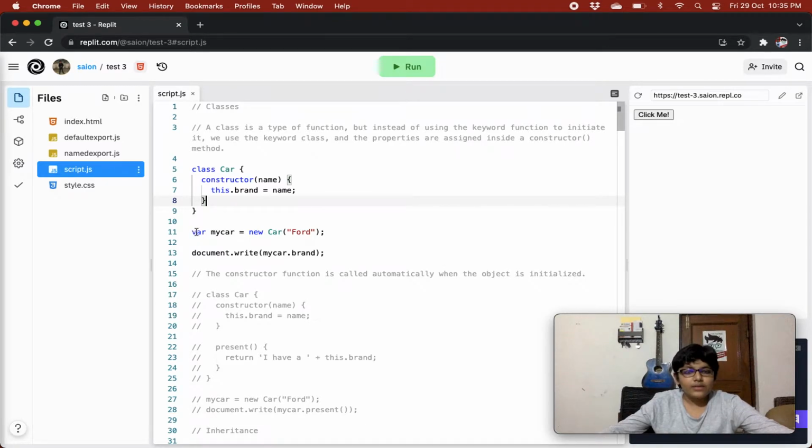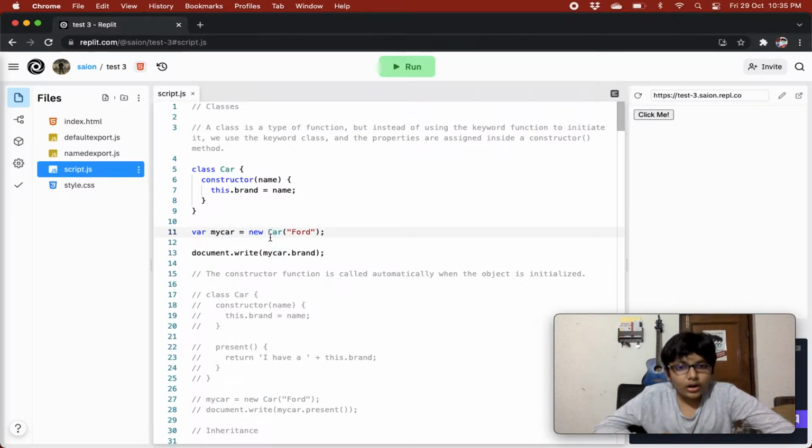And then we are creating an object of the class. We are creating a variable myCar, and we are using the new keyword to create an object of our Car class. We are passing the Car class only Ford.